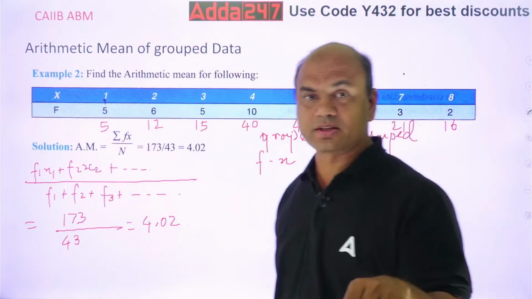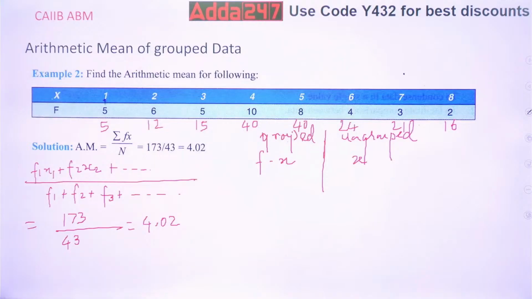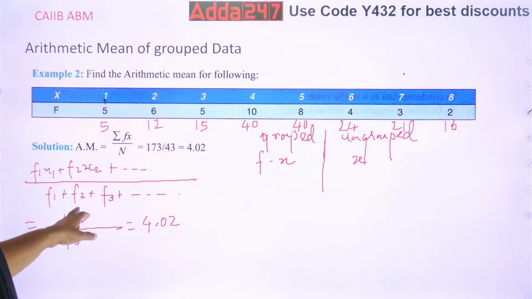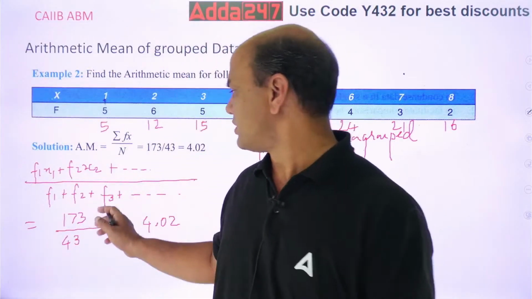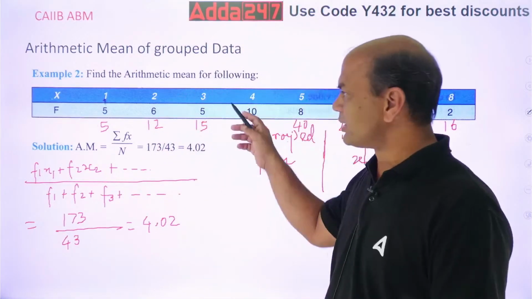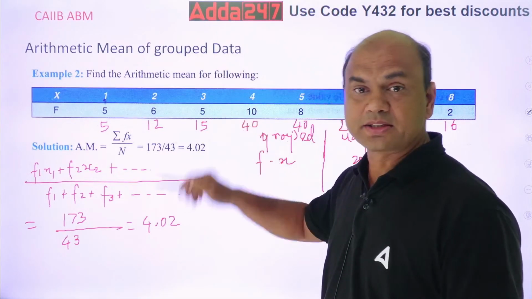Everyone check this in the comment section. Are you getting the answer as 173 for the numerator and 43 for the denominator? You must get both the answers. fx1 plus fx2 plus fx3 and so on, similarly f1 plus f2 plus f3 and so on. So 173 upon 43 is the answer. If this numerical comes in exam, it's very easy for you, because the class mark is directly given.